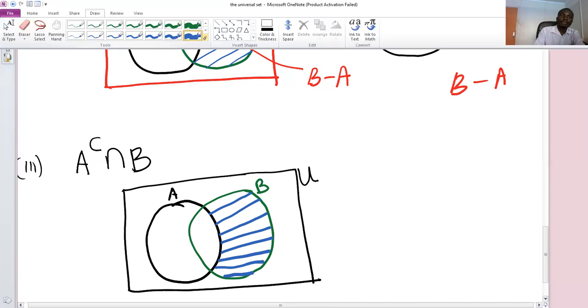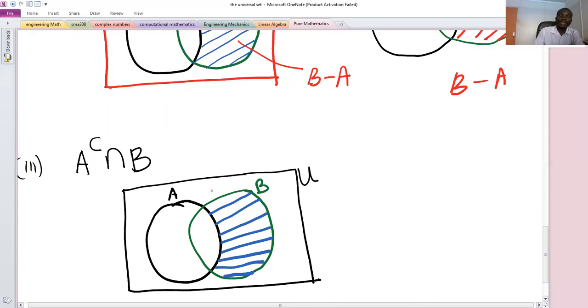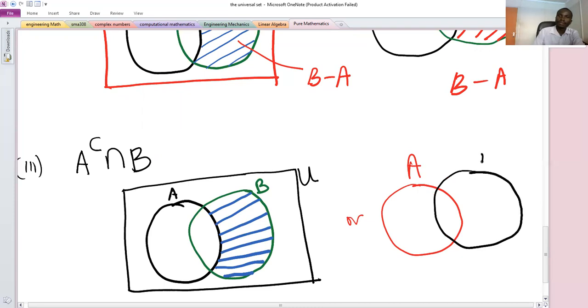And because this part is just within the region defined by the two circles, not outside the universal set, we can as well represent the same by saying, if this is A, and then this is B, then A complement intersect B is this part. So you see A complement intersect B is the same region as B minus A. So this would be the required region.